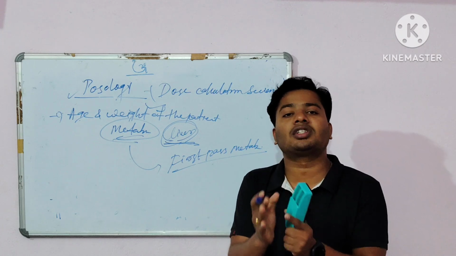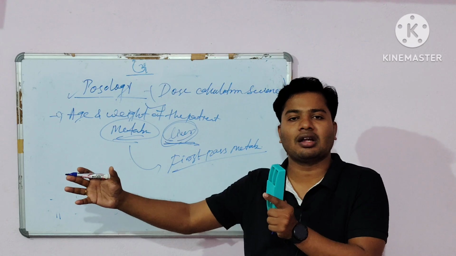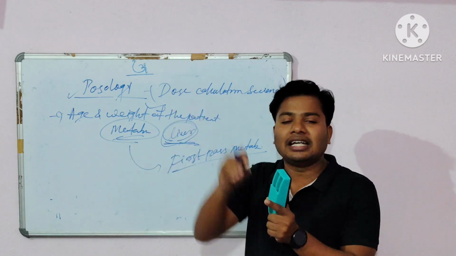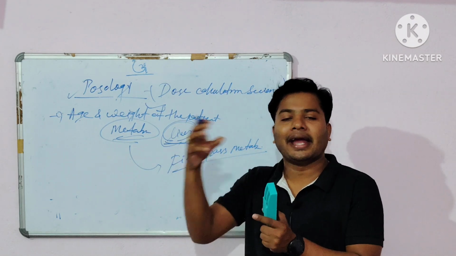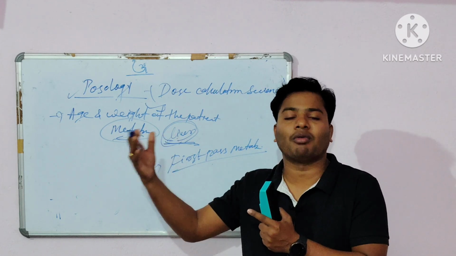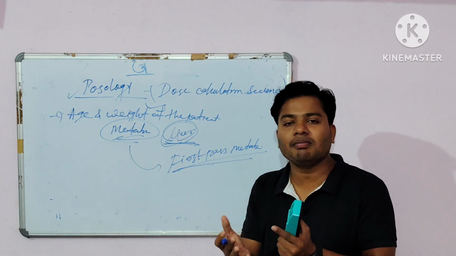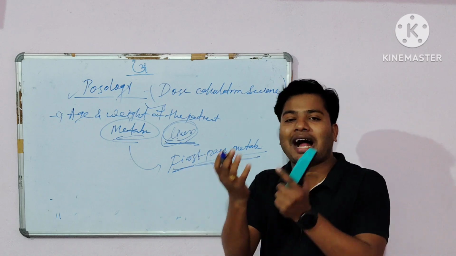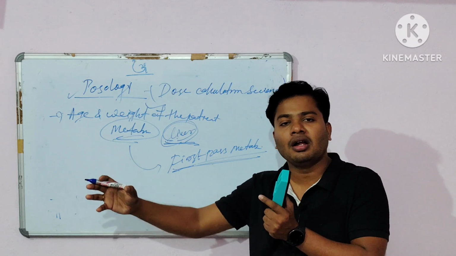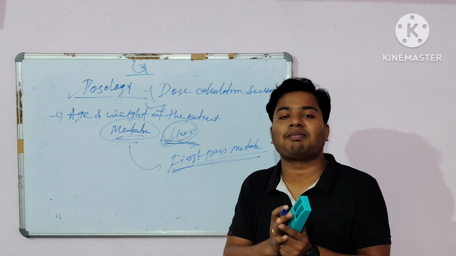After administration, before going into the systemic circulation, the drug enters into the liver through the portal vein, through the portal circulation, for metabolism. That is known as first pass metabolism.